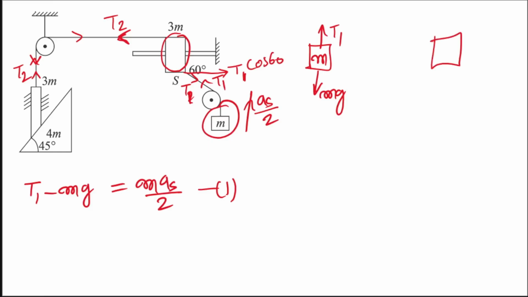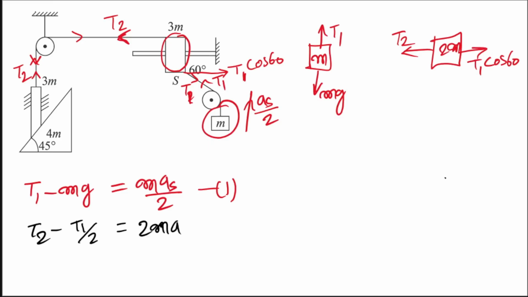So on this thing of mass 2m, forces acting in horizontal sense are T2, and here it is T1 cos 60. And since it is net moving towards left, left force will be greater than right one. So यहाँ पे आप लिखोगे T2 minus T1 cos 60, that is T1 by 2, equal to mass, that is basically 2m into as. Let us call this equation 2.